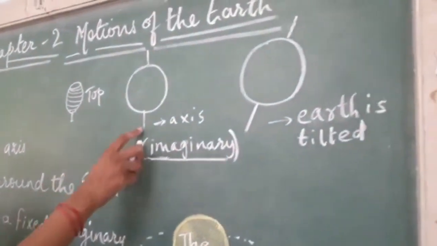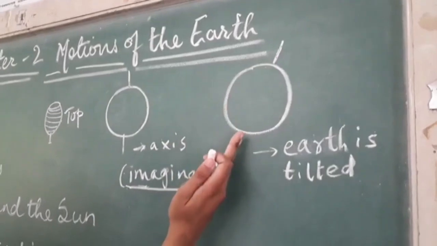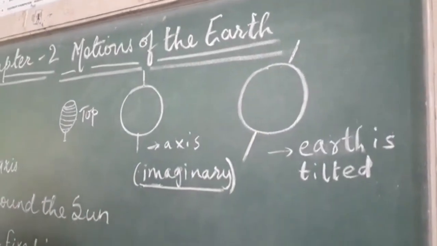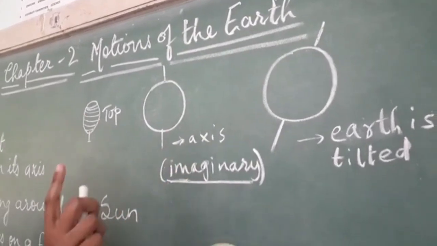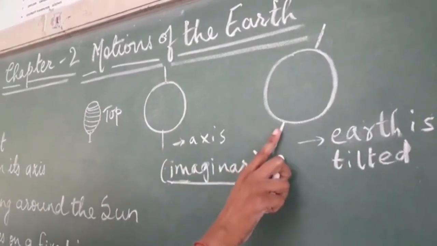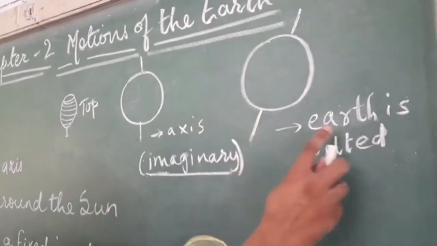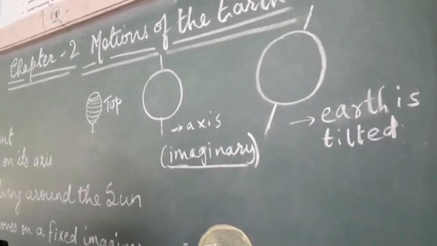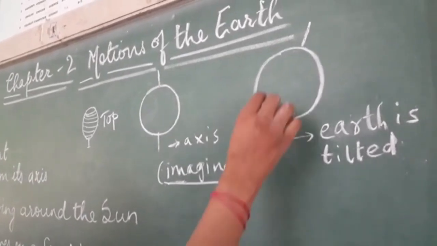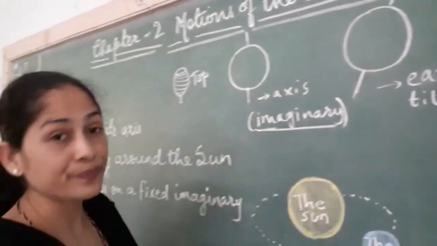Now the axis of the earth is actually slant. It is not straight. Here I have shown you the axis on which it is rotating, but actually it is slant. So the axis is slant, the earth becomes tilted itself. Tilted यानी थोड़ा झुका हुआ. तो आप अर्थ को देखोगे ग्लोब के ऊपर वो थोड़ा झुका हुआ है.